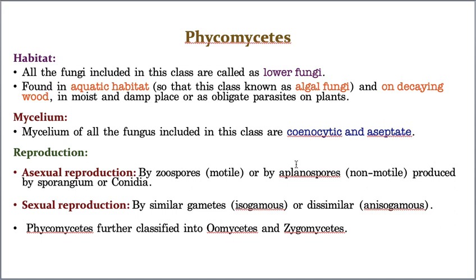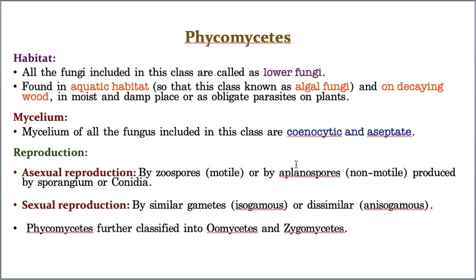And if you take the reproduction part, both asexual reproduction and sexual reproduction take place in Phycomycetes. Now, let us take the asexual reproduction. Asexual reproduction takes place by zoospores. Students, you remember, I made an exclusive lecture on asexual reproduction and sexual reproduction. If you forget, no worries, once again you check it, then you will definitely understand.